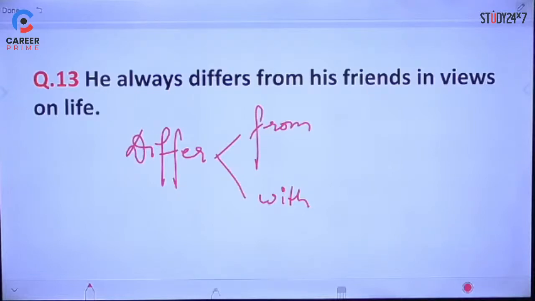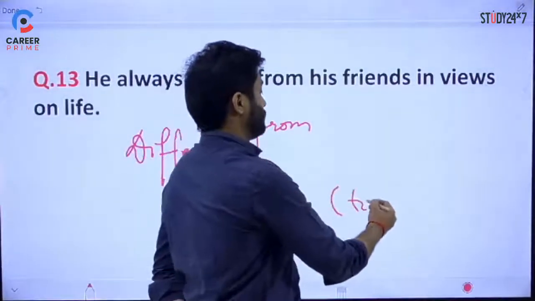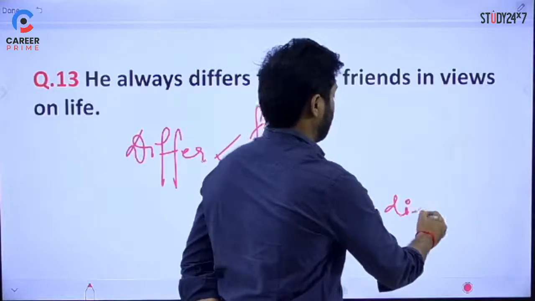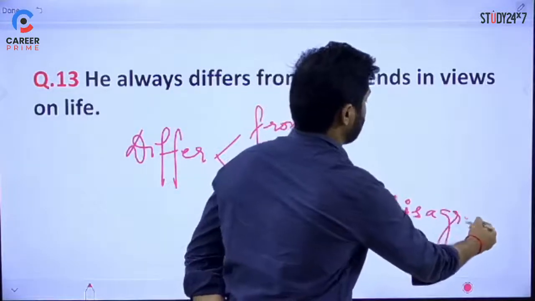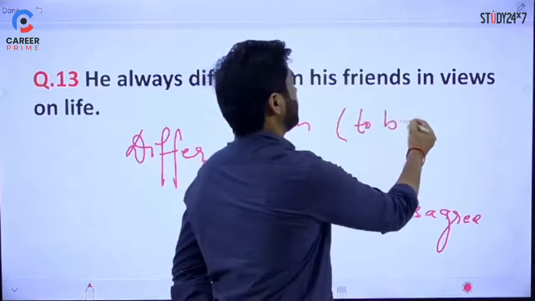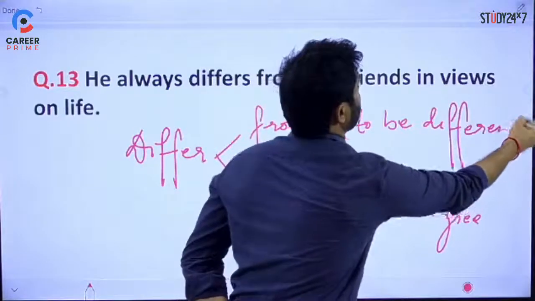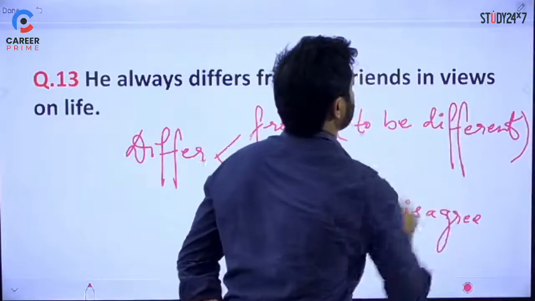So differ from means to be different and differ with to disagree. To disagree when you talk about in this sense. ये वाला तो तब हम बात करते हैं when you talking about something to be different, right?